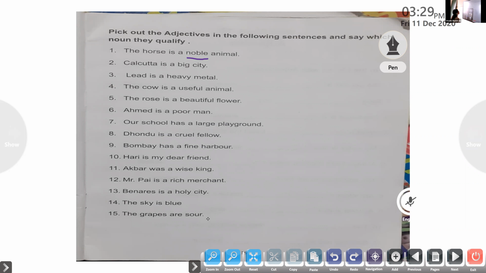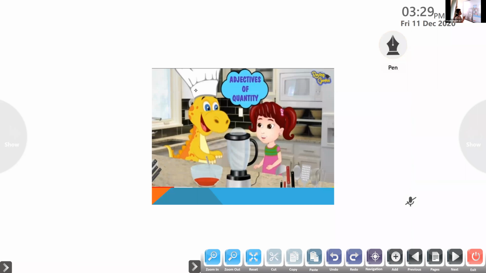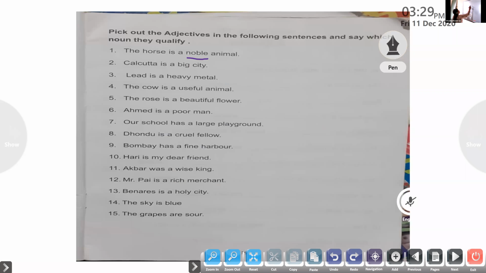Now, come on, find out the adjective in that sentence. Big, very good. It tells about the size of the city. It tells us how big the city is. So big is the adjective in the sentence. Is that clear to everyone? Now, I'll move on to the next person. Vishnu, come on, read the third question and pick out the adjective in that sentence.